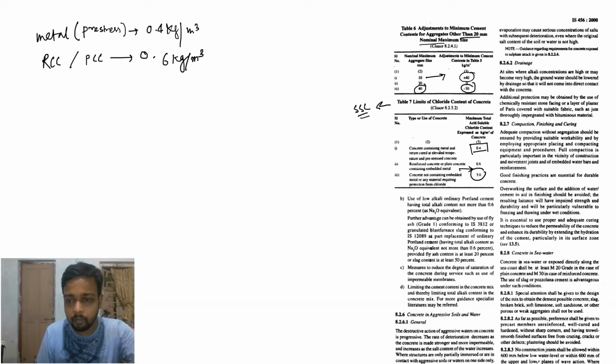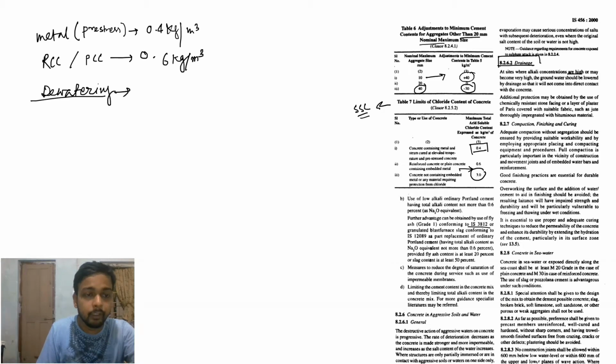This I already told in IS 3812. When we provide drainage, this is very important. At site, suppose alkali concentration is high or may become very high, the groundwater should be lowered by drainage. This is known as dewatering. When will it be applied? It will be applied when there is a chance of high alkali reaction. Okay.